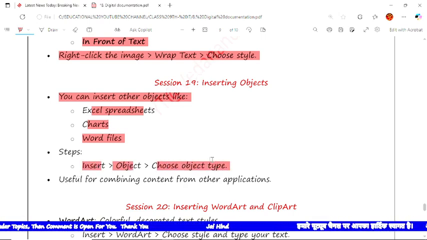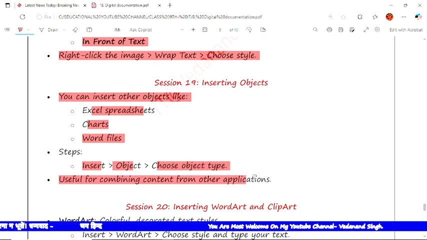In the exam, if you write in the same format, you would get the same marks, no problem at all. There is no need to write it like this: first we'll click on the insert button, then click on object, then select the picture. You simply write the steps in the same format and you would get full marks. The next is useful for combining content from other applications.